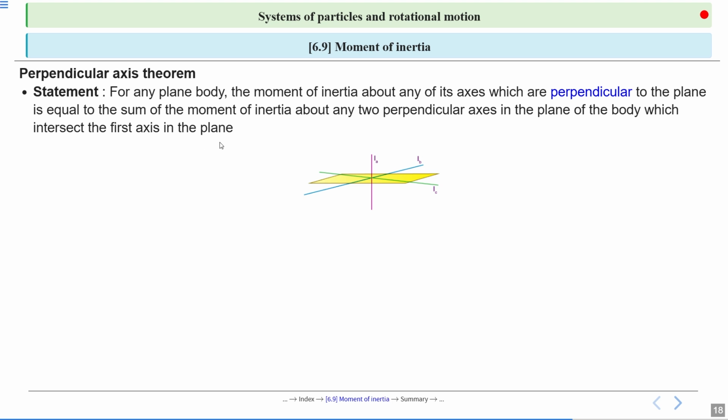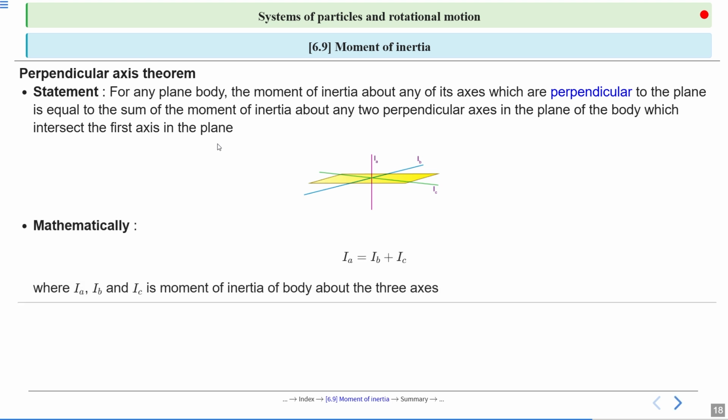Or we can say, for any planar object, the moment of inertia about an axis perpendicular to its plane is equal to the sum of moments of inertia about two perpendicular axes. Here, IB plus IC in the plane intersecting at the same point. Here, IA, IB, and IC is the moment of inertia about the three axes.